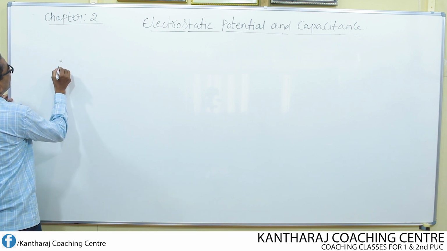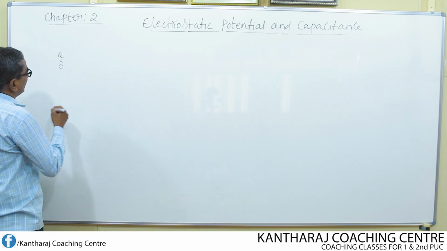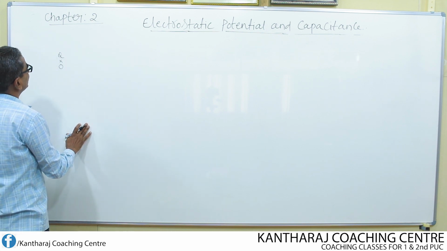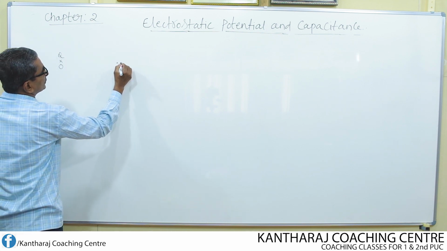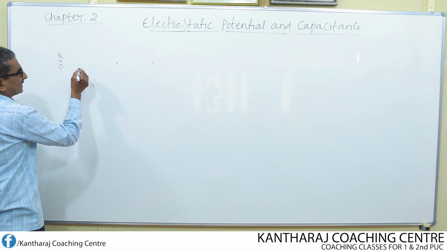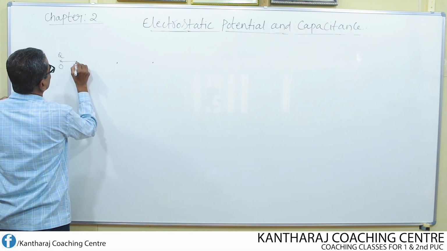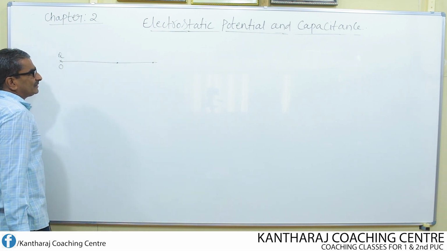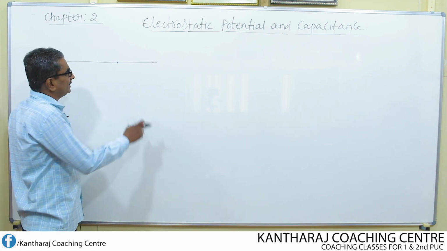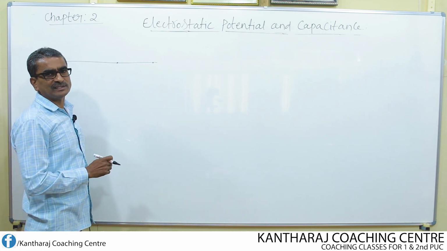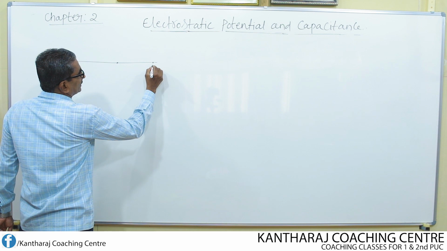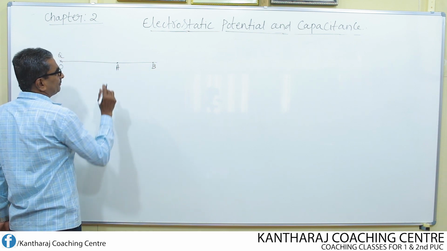Suppose I consider a charge Q kept at the point O, then we know that all around the charge there will be electric field. I choose 2 points in the electric field region of the charge Q. Let us draw a line. On this line, I choose 2 points. In fact, this line may also be considered as an electric line of force. Let us call this point B and this point A.